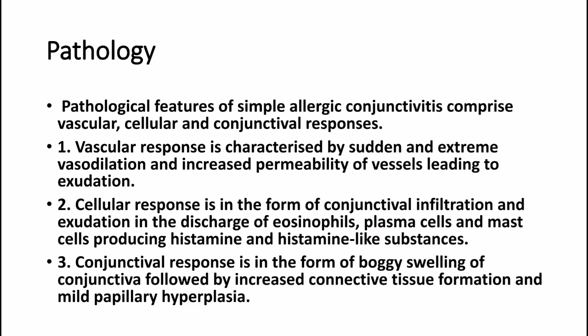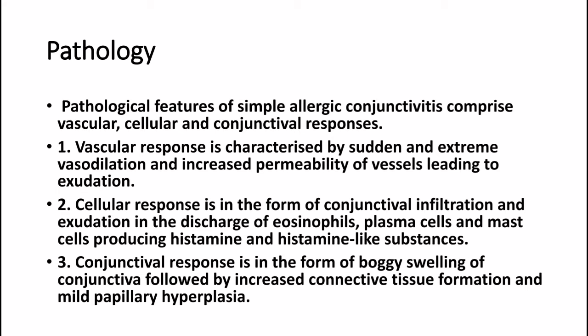Pathology behind allergic conjunctivitis. Pathological features of simple allergic conjunctivitis comprise vascular, cellular, and conjunctival responses. First, we will see the vascular response. The vascular response is characterized by sudden and extreme vasodilatation and increased permeability of vessels leading to exudation. The second one is the cellular response.